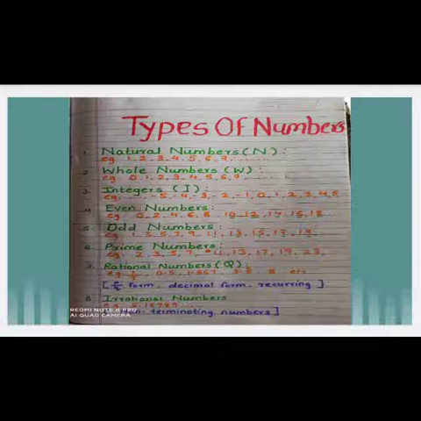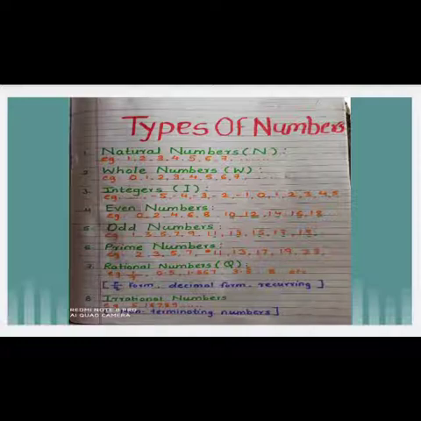See the examples: 2, 3, 5, 7, 11, 13, 17, 19, 23 and so on. These numbers are only coming in that particular table number. Hence, they come under prime numbers.